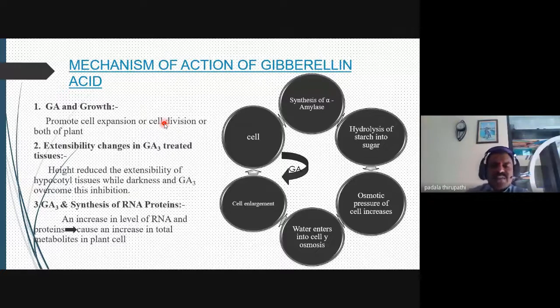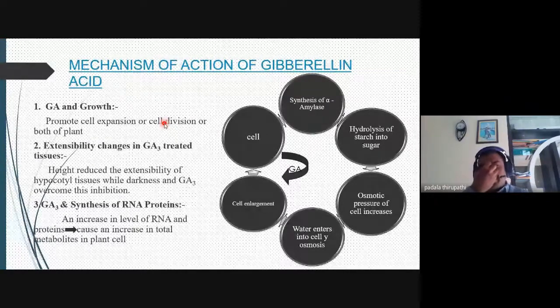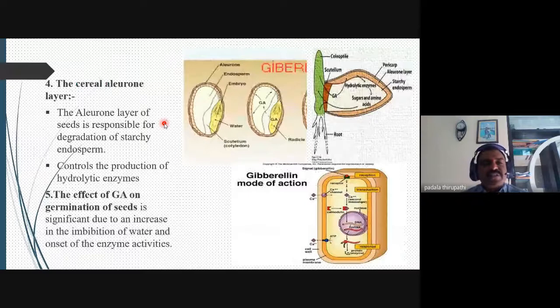In normal cells, and in different parts of the plant, it causes an increase in total metabolites in the plant cells. Whenever the metabolic rate is increased, automatically RNA and proteins are also produced, which are necessary for physiological functions. Then the next important point is the cereal aleurone layer. That is the increase in the activation of alpha amylase. Alpha amylase is activated in the cereal plants, and that is controlled by gibberellic acid.